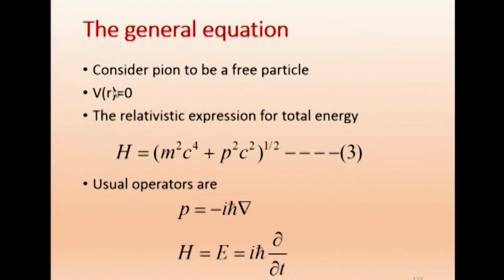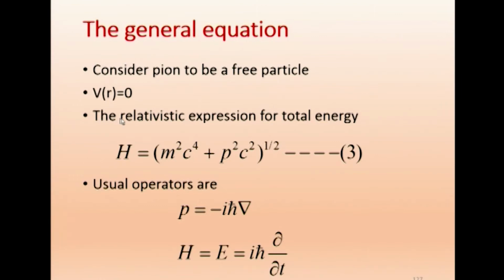Suppose another proton comes closer to that, then it is not a free particle, because there is some influence by the other. Now, here we assume that the pion is a free particle, so that V of r equals 0. It does not have any other force, it is a particle created, V of r equals 0.